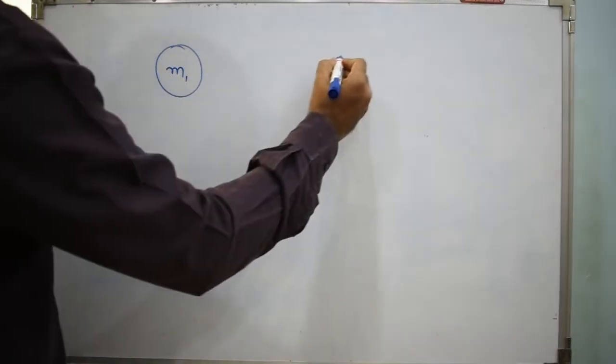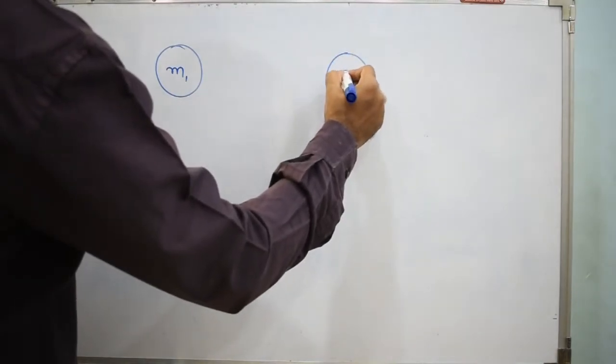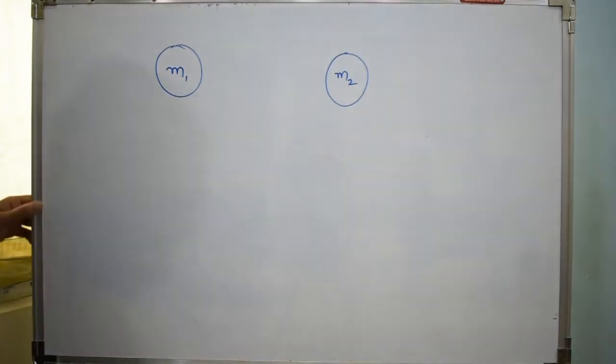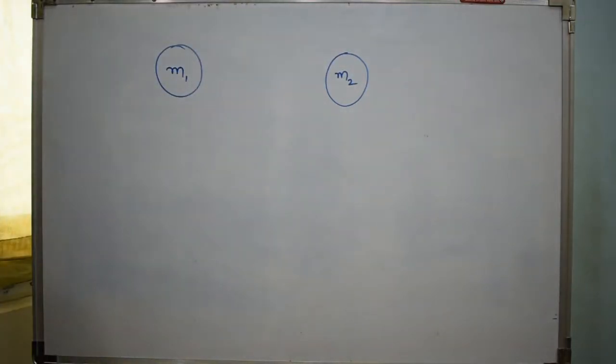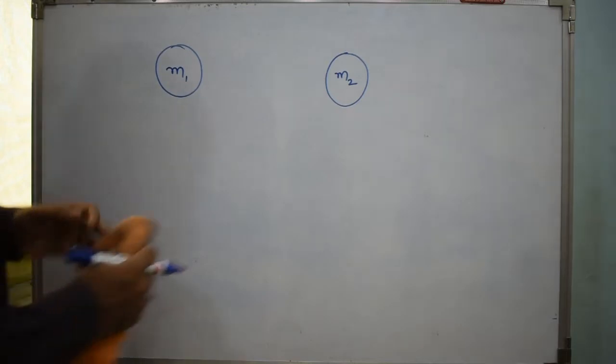Let's say we have 2 point masses, m1 and m2. I am telling this once again, point masses are those masses whose size can be neglected. So I have two masses, m1 and m2, separated by a certain distance.